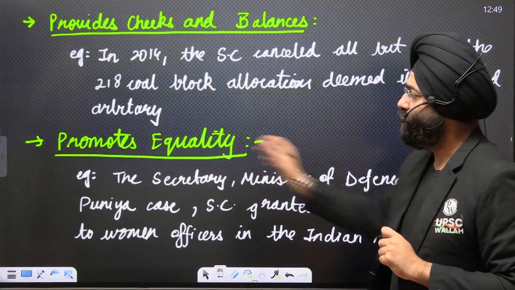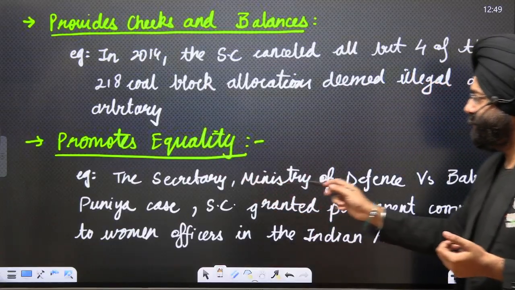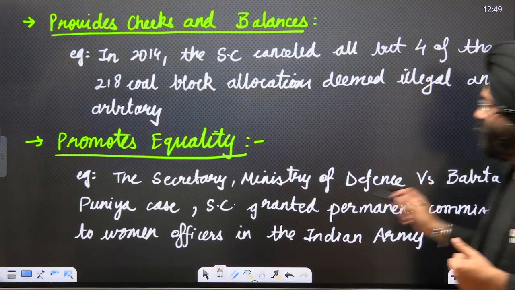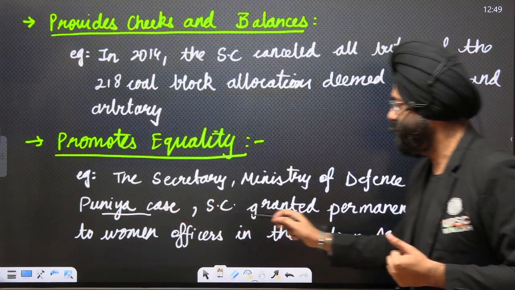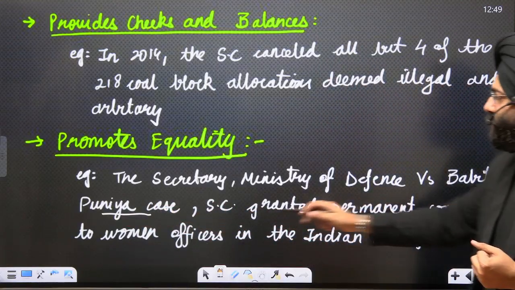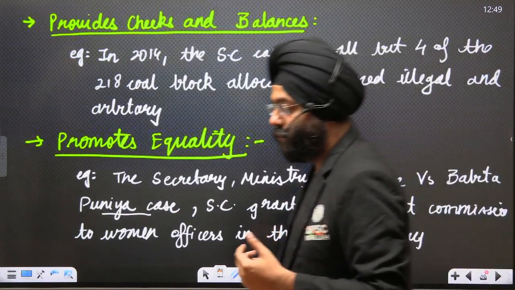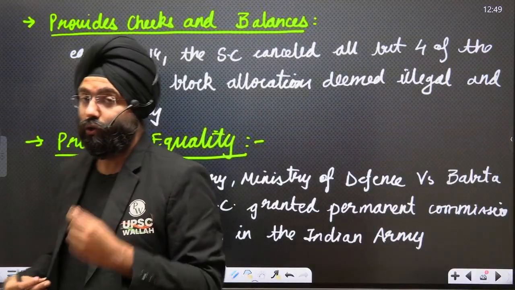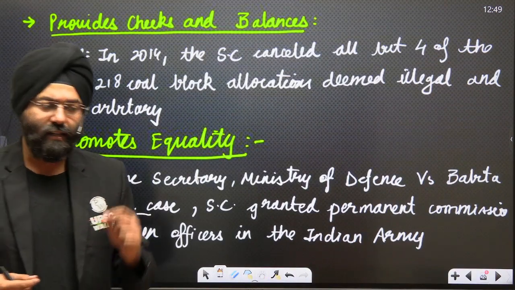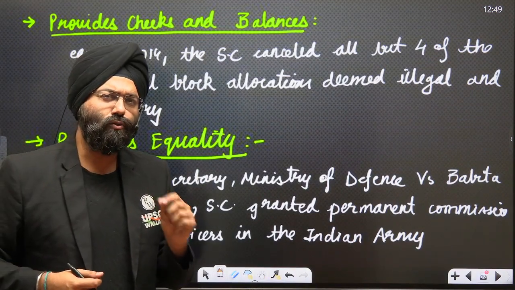Again, it promotes equality. In the Secretary, Ministry of Defence versus Babita Punia case, the Supreme Court granted permanent commission to women officers in the Indian Army. Now, this is a very popular case where women were allowed to be commissioned permanently. You do realize that the Supreme Court felt there should be equality between men and women.